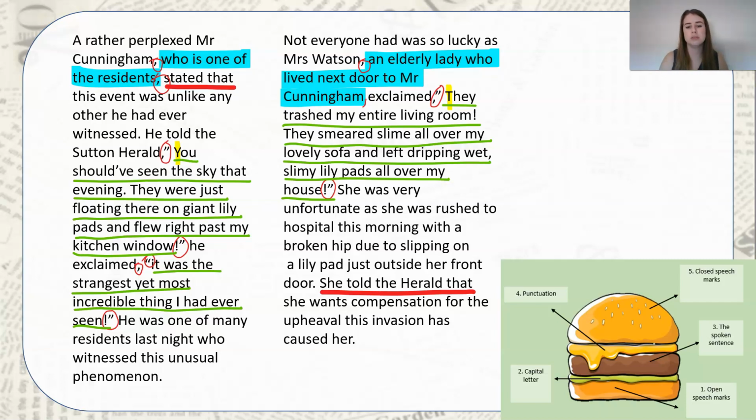So the bit where it says she told the Herald, that's my reported part of my sentence. That's the reported clause, but there's no speech. So I've had to paraphrase and report back to the reader what it was that she said. So there you can see I've got two paragraphs. Each paragraph contains one piece of direct speech and one example of reported speech. I've also included a relative clause and I've also included some vocabulary, okay, that I have looked at throughout the week. And I've also included some background information about my characters to help lead into those examples.